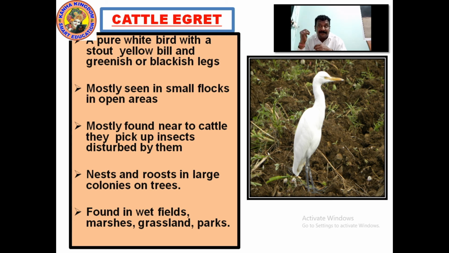In large colonies on trees. Where do they dwell? They dwell in the nest and in the large colonies of the trees. They are found in wetlands, marshes, grasslands and parks, where there are more insects, where there are wet fields and marshes, because they feed on insects. Right? So, write this down so that we can go to the next page.